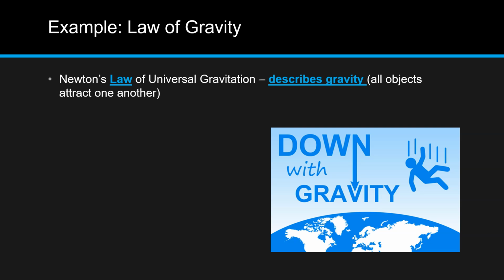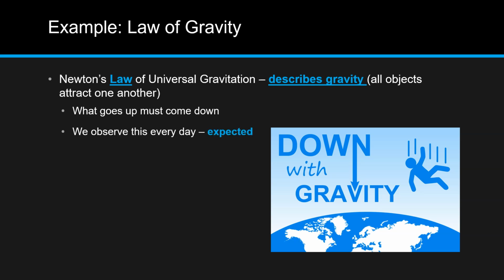Gravity is the force that pulls objects toward one another, including Earth pulling objects down onto it and keeping them here. The reason why we can't just jump up from Earth and fly away is because Earth's gravity pulls us down. The way we often describe gravity is by saying, what goes up must come down. Gravity is something we observe every day. When we throw a ball into the air, it always comes back down.